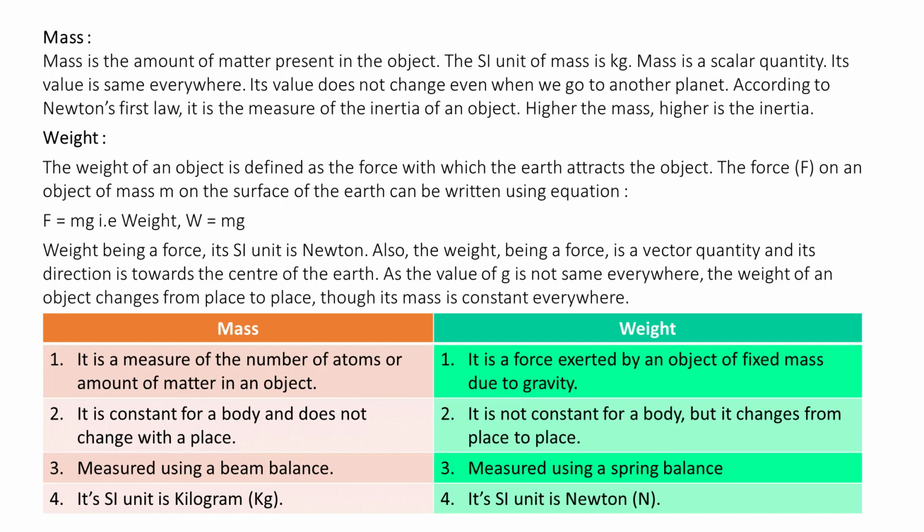The effect of the value of g on mass and weight. Mass. Mass is the amount of matter present in the object. The SI unit of mass is kg. Mass is a scalar quantity. Its value is the same everywhere. Its value does not change even when we go to another planet.